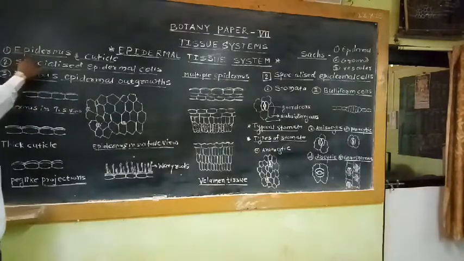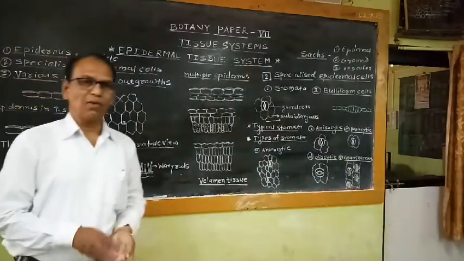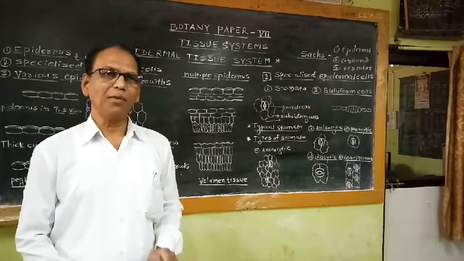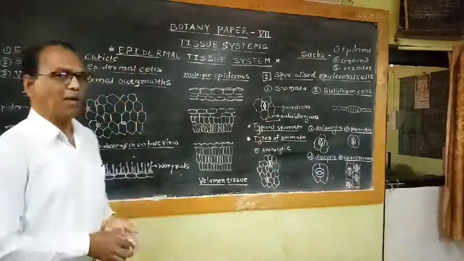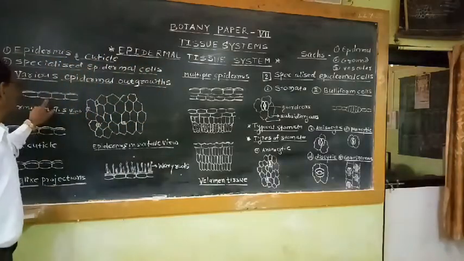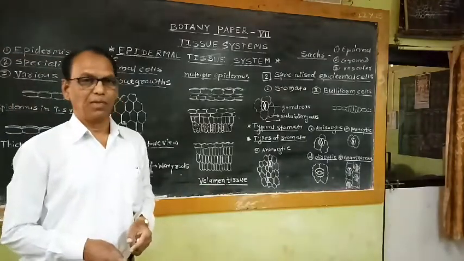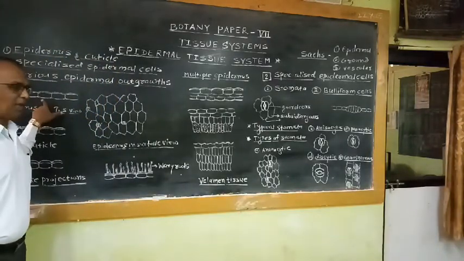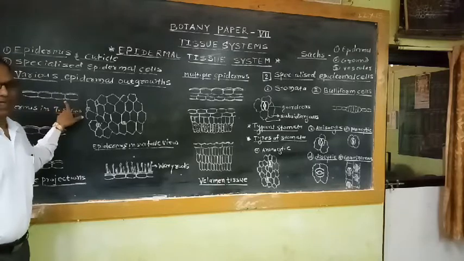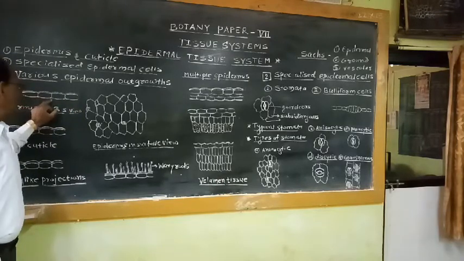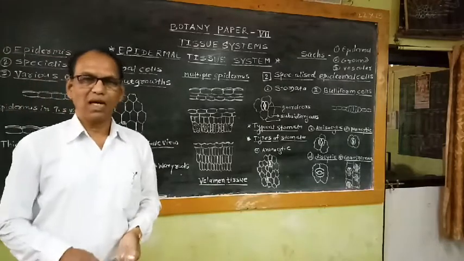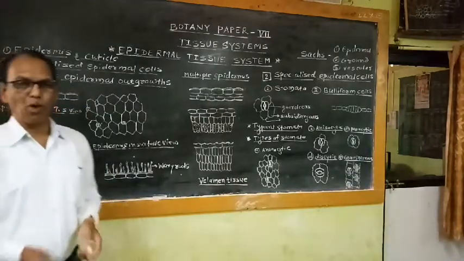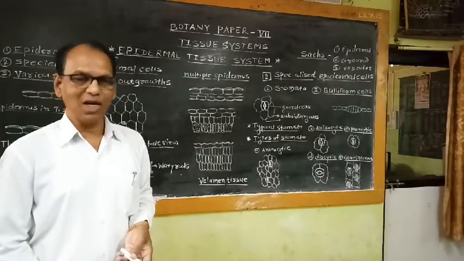Number 1, epidermis and cuticle. The outermost covering of cells present on each and every organ, forming a continuous layer, is nothing but the epidermis layer. If we observe this epidermis layer under the microscope in a transverse section, in transverse view, epidermis shows tubular or barrel shaped, compactly arranged, thin walled living cells. These epidermal cells are generally living because their walls are made up of cellulose. They contain protoplasmic components in the form of nucleus, cytoplasm and cell organelles.